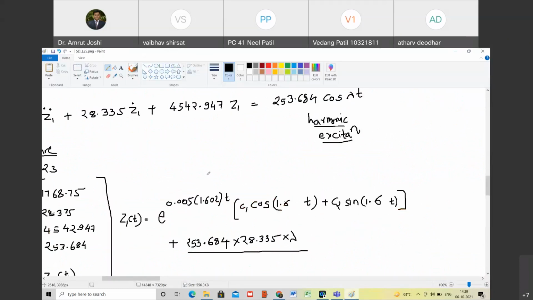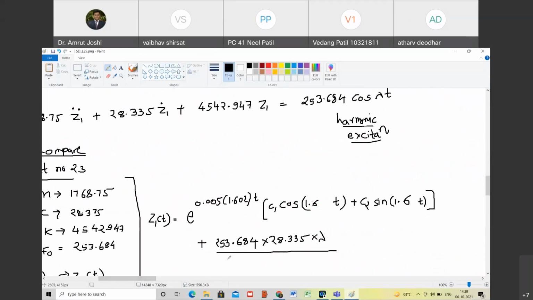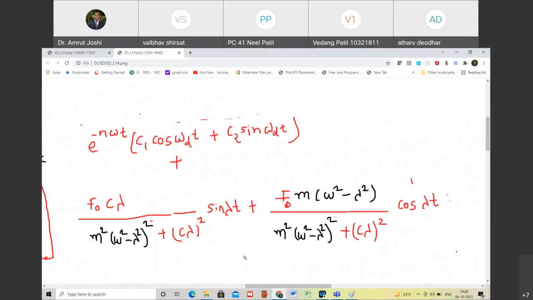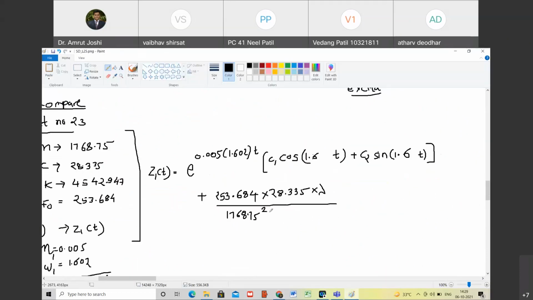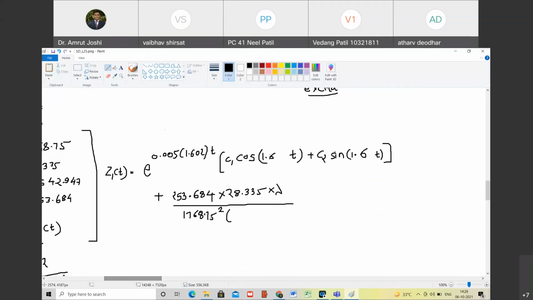What is the value of m in this particular case? 1768.75 m square, then omega square minus lambda square whole bracket square. How much is omega? 1.602.